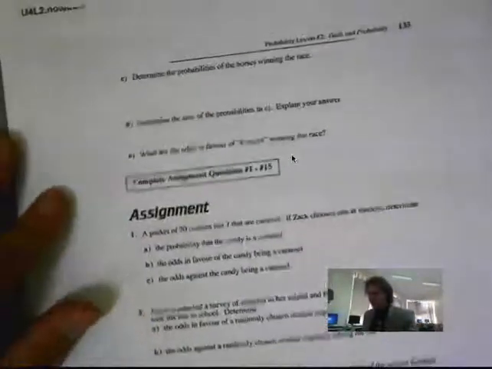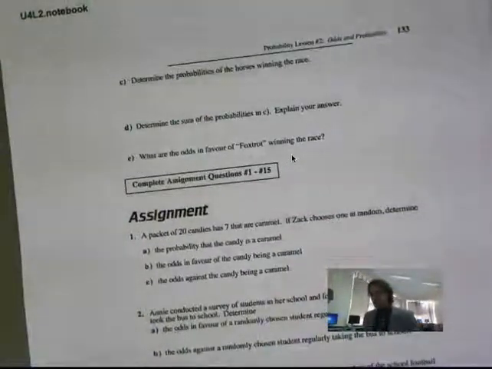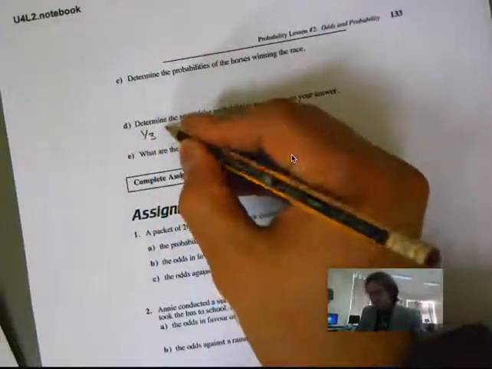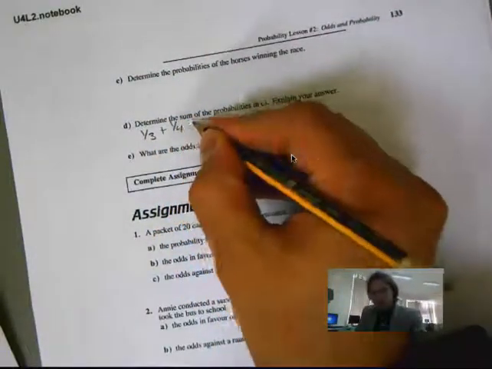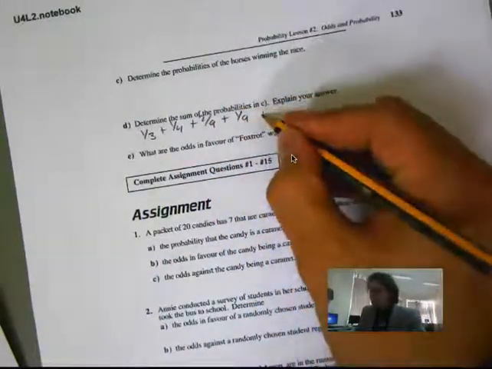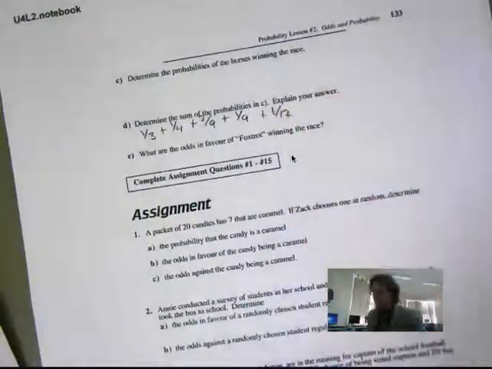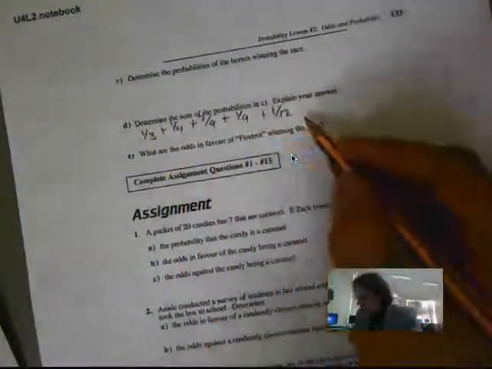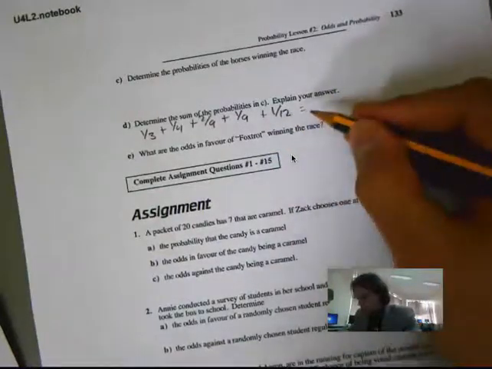So determine the sum of the probabilities in example C. So my sum of the probabilities are: we had 1/3 plus 1/4 plus 2/9 plus 1/9 plus 1/12. So we're going to want to put this into a common denominator. So my common denominator here is going to be 36.